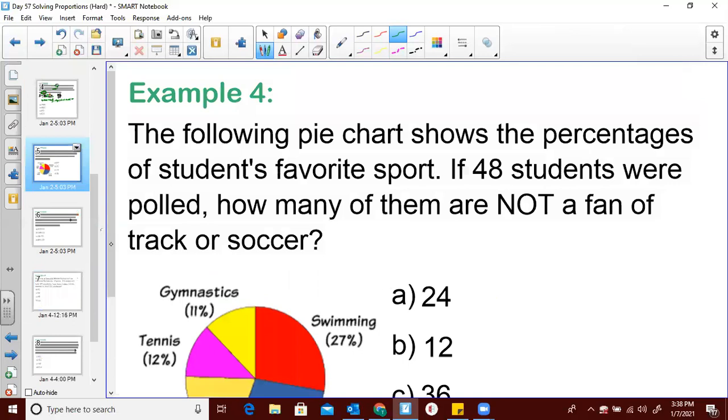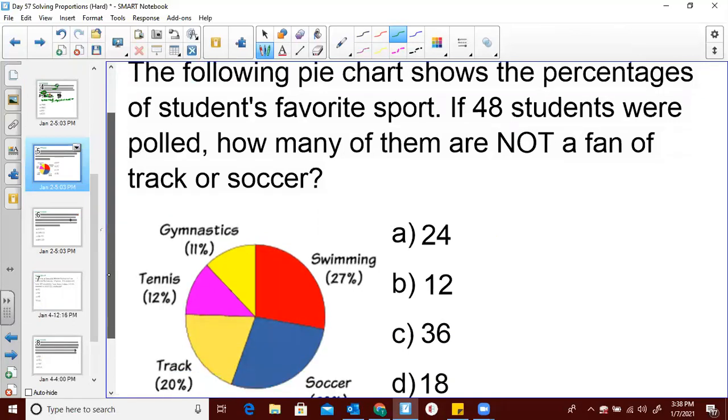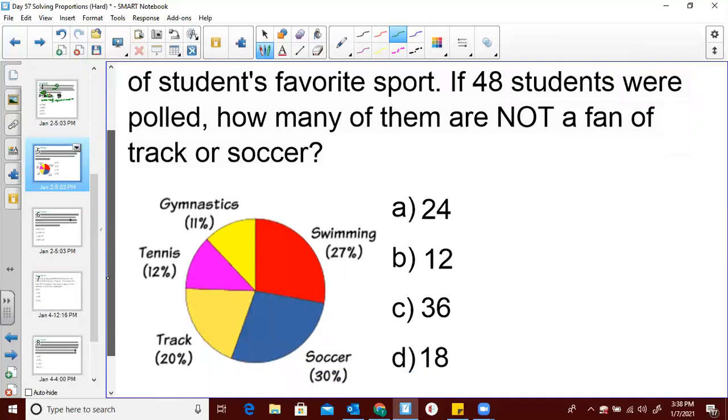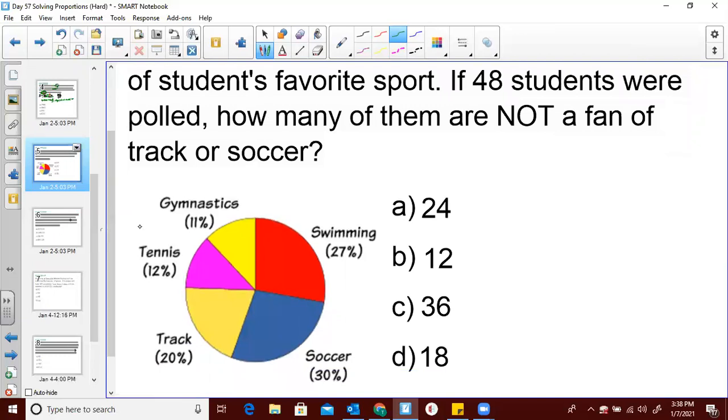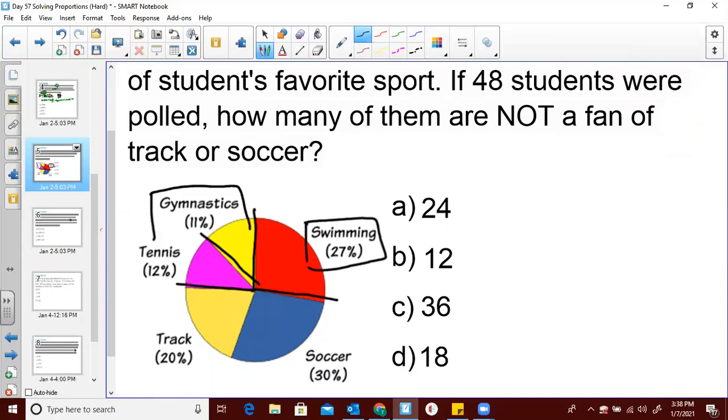All right, so the following pie chart shows the percentages of students' favorite sport. If 48 students were polled, how many of them are not a fan of track or soccer? So let's look at the sections of this pie chart that are not a fan of track and soccer. We have these 3 sections right here. All right, we have swimming, we have gymnastics, and we have tennis. We don't care about track or soccer.